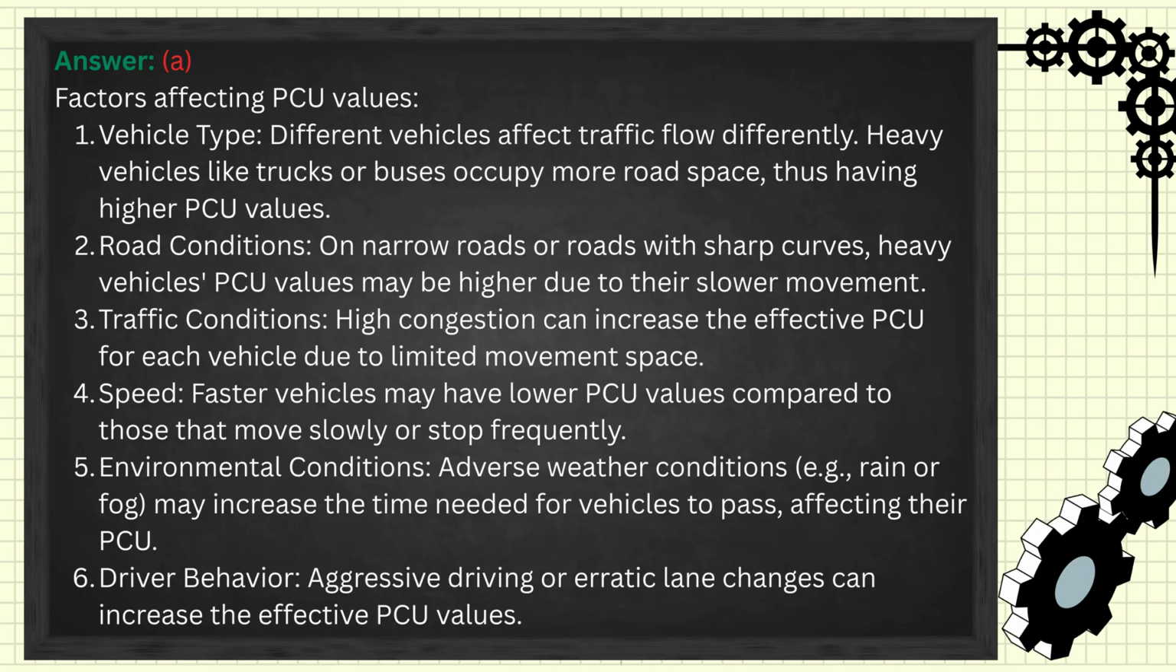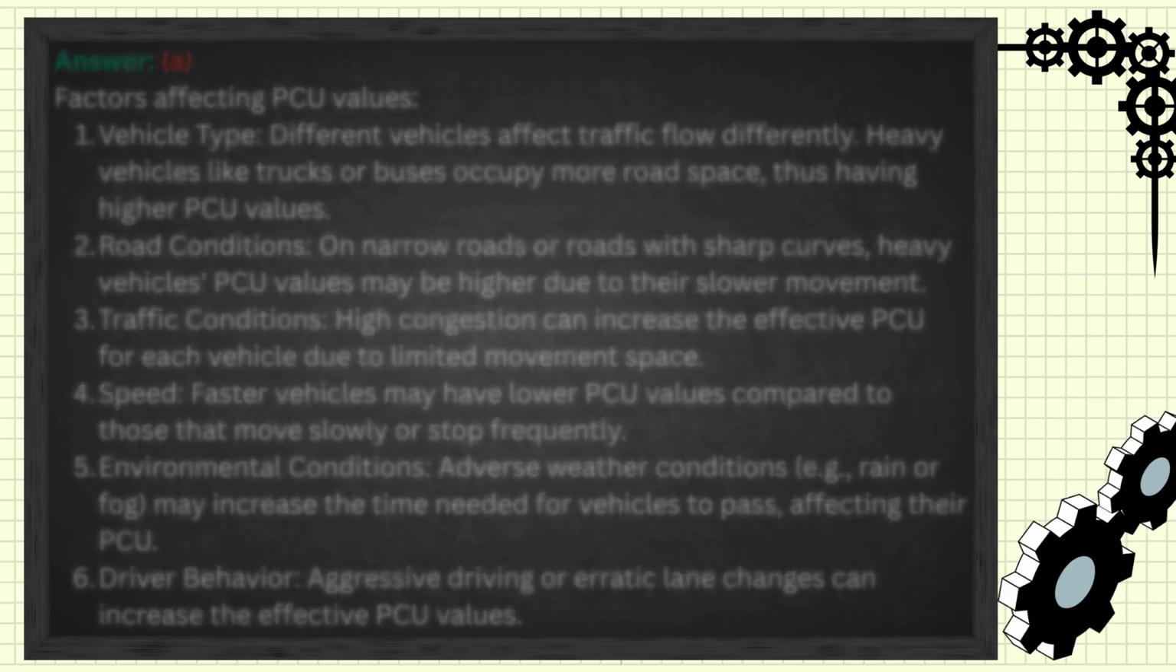Speed. Faster vehicles may have lower PCU values compared to those that move slowly or stop frequently. Environmental conditions. Adverse weather conditions, for example, rain or fog, may increase the time needed for vehicles to pass, affecting their PCU. Driver behavior. Aggressive driving or erratic lane changes can increase the effective PCU values.